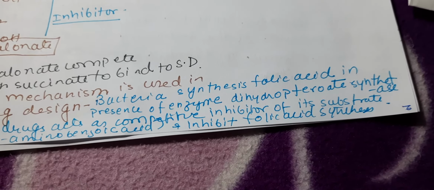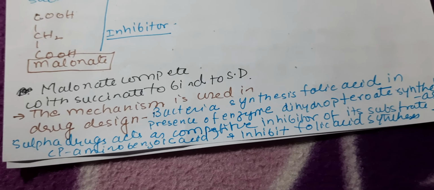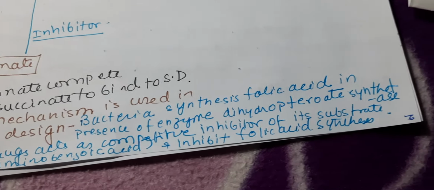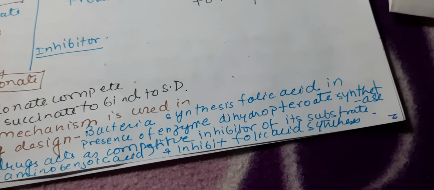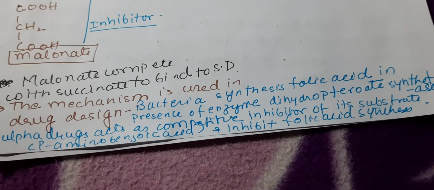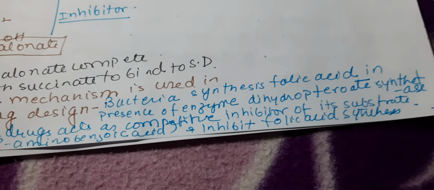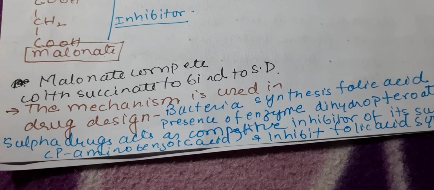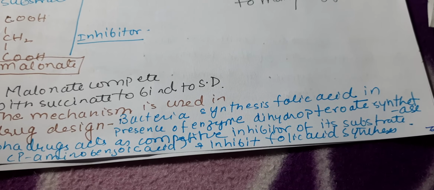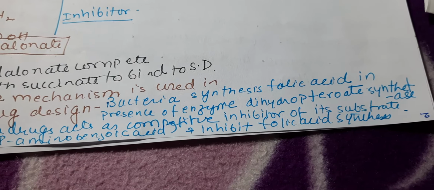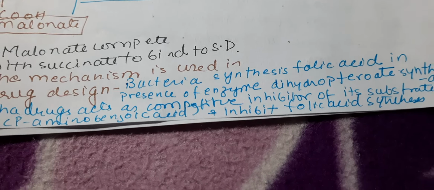The bacteria synthesizes folic acid in presence of the enzyme dihydropteroate synthetase, and sulfa drugs act as a competitive inhibitor of its substrate. So this synthetase enzyme is there, and its substrate is para-aminobenzoic acid. So when sulfa drugs are present, then this enzyme binds with the sulfa drugs. So there is no further formation of folic acid. So folic acid synthesis is inhibited. As a result, the bacterial multiplication is inhibited. So sulfa drugs can inhibit the bacterial growth in this way.